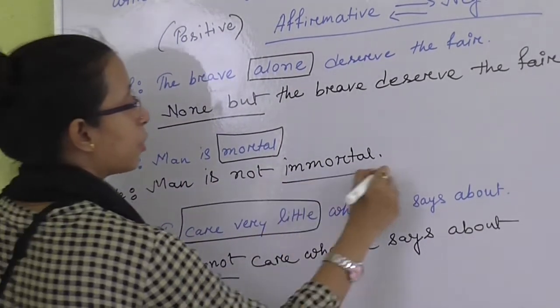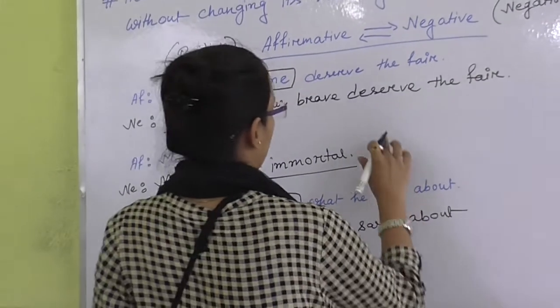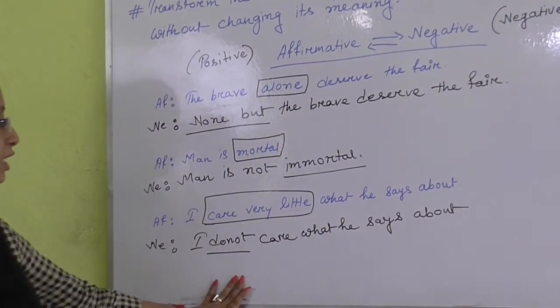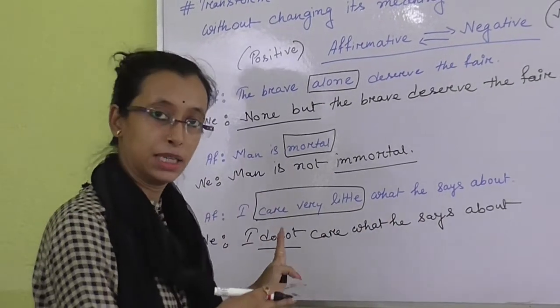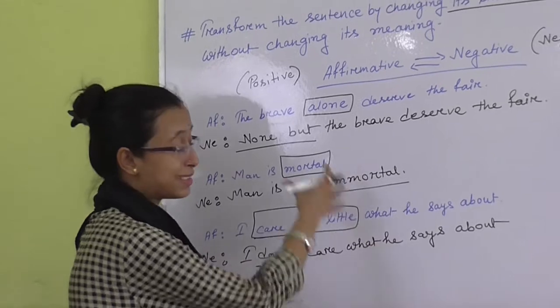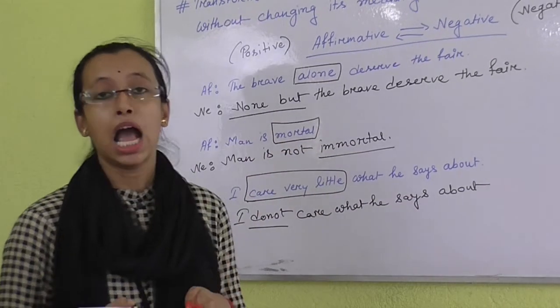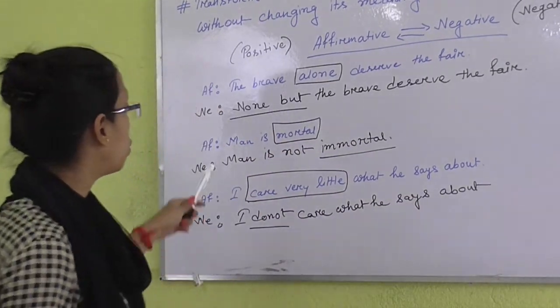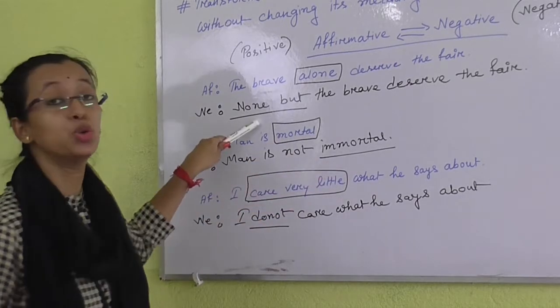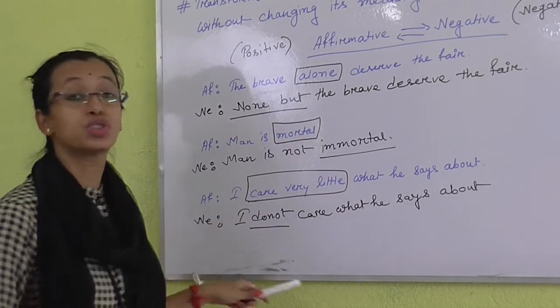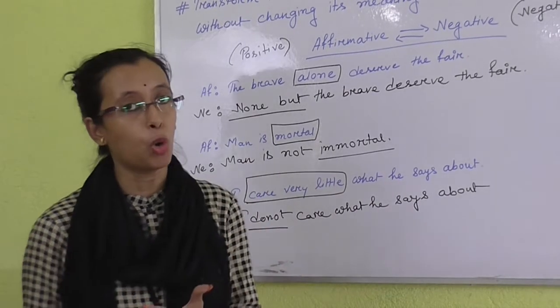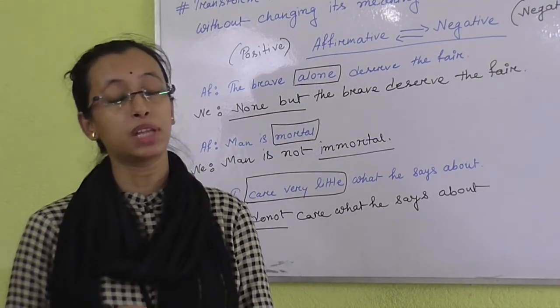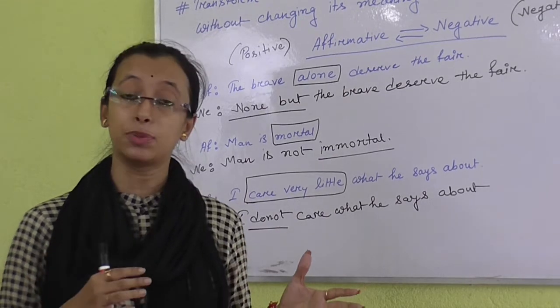Here mortal becomes the opposite one. So here I care very little becomes do not care. So it is negative one. See, in these three sentences, somewhere I use the opposite one, somewhere I use none but, somewhere I use a not word. So by using many kinds of no words, we can easily transform the affirmative sentences into negative one.